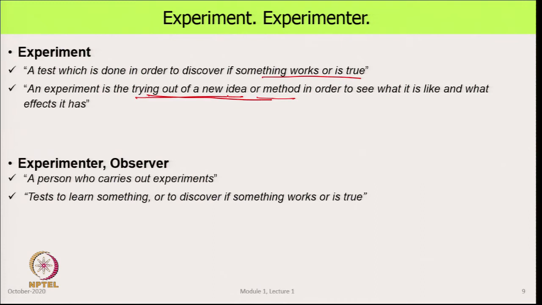In our case, we will also look at who is an experimenter or an observer. An experimenter is a person who carries out the experiment, very simple as that. Or an experimenter is a person who tests something to learn something or to discover if something works or that something is true. So, learning something brings in the idea that you could be a student.